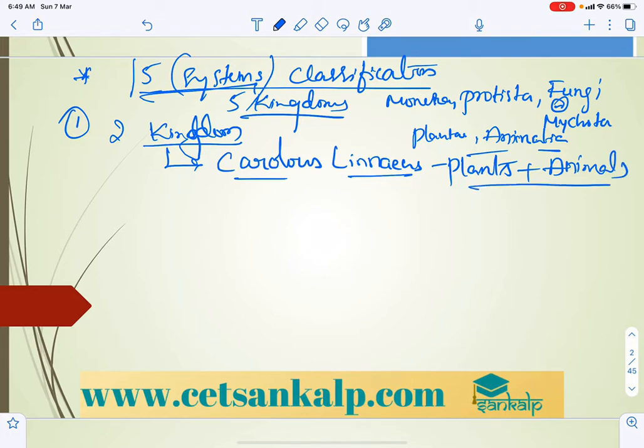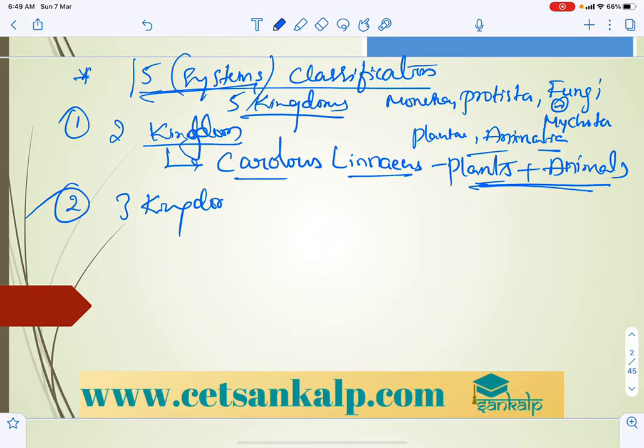He didn't consider whether they are prokaryotes or eukaryotes; he classified almost all the organisms into 2 groups, Plantae and Animalia.